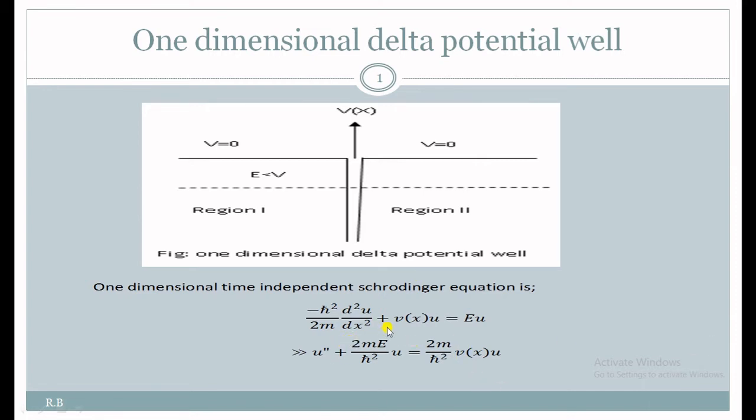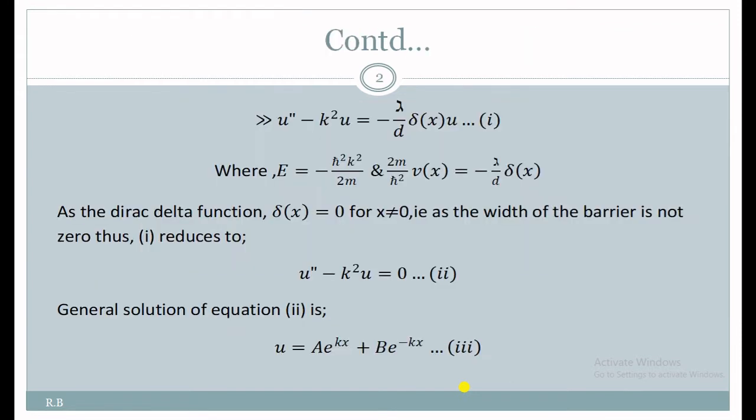Now here we will assume 2m E upon h cut square equals minus k square, and 2m upon h cut square V(x) equals minus lambda delta x. So u double dash minus k square u equals minus lambda delta x u.